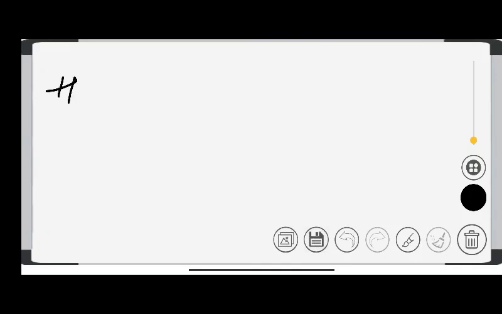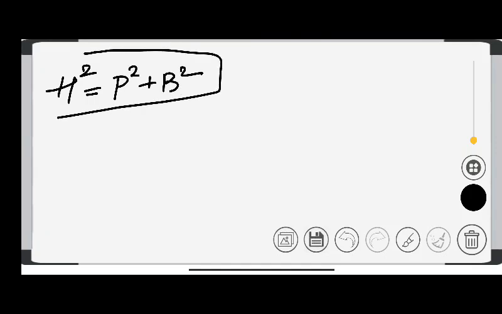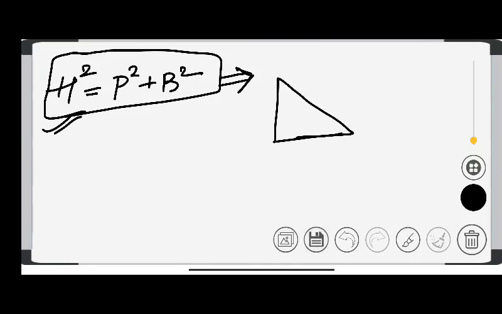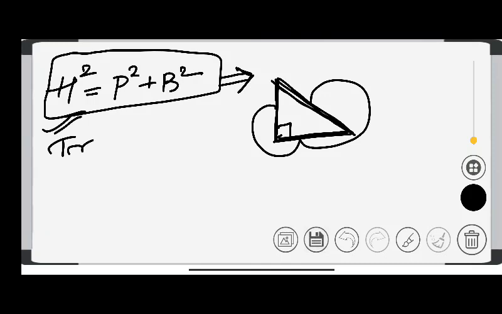First of all, write down the formula here. Hypotenuse square is equal to perpendicular square plus base square. Why is this formula used? Do you know why this formula is used? This tells the relationship between the sides of a triangle. Sides means this one is perpendicular, this one is base, and this one is hypotenuse. It tells the relationship between all these. So we are going to use triplets.